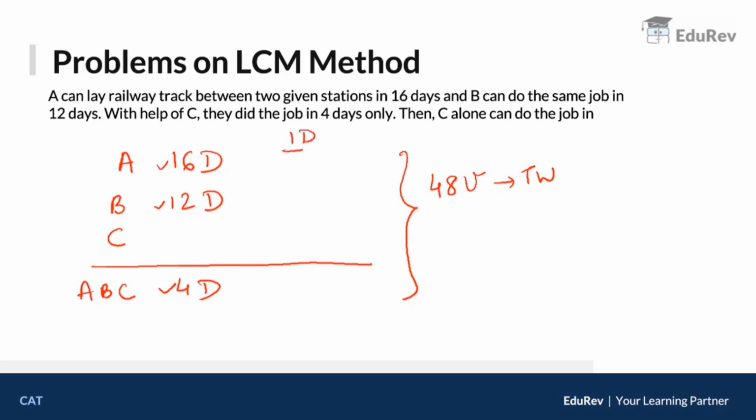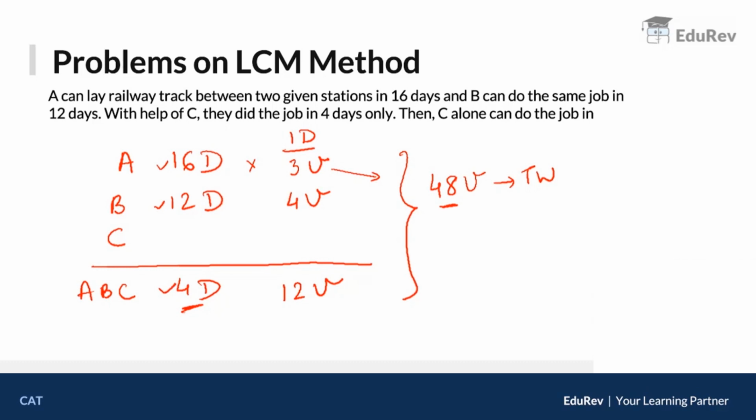Now we are going to talk about 1 day. Now A takes 16 days to do 48 units. So in 1 day A will do 3 units because 16 into 3 will give you 48. Similarly, B takes 12 days to do 48 units. So in 1 day B will do 4 units. How much is the total? Check that. In 4 days these guys were able to do 48 units. So in 1 day how much will they do? In 1 day they will do 48 divided by 4 which is 12 units. So in 1 day all of them together did 12 units.